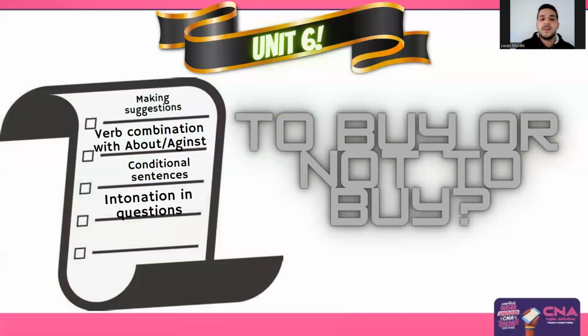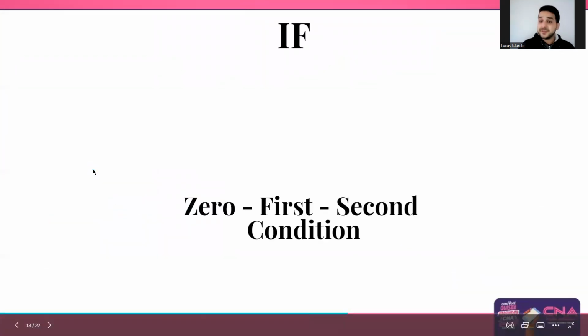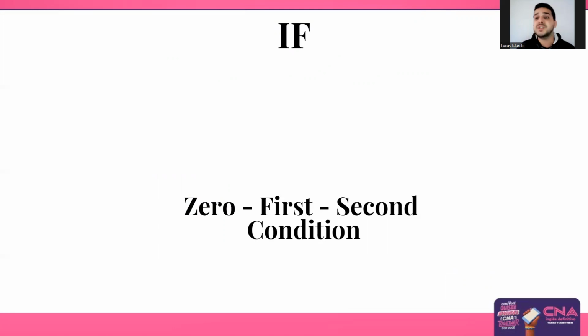In this one, we learned how to make some suggestions, verb combinations with about and against, conditional sentences, and intonation in questions, right? And let's talk about if. We can use if in different forms of conditions, and in this unit we learn three of them: zero condition, first condition, and the second condition. Let's check one by one, okay?